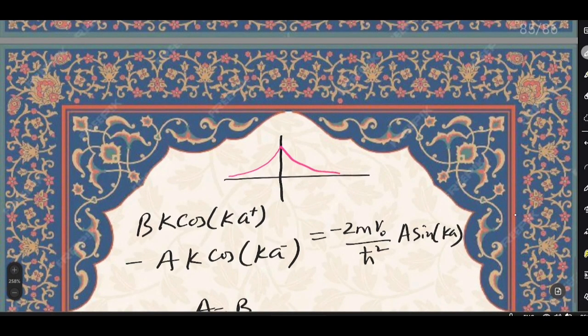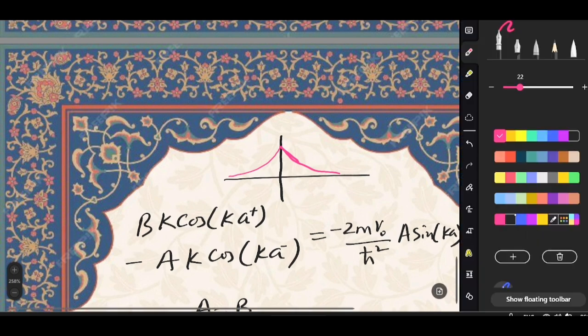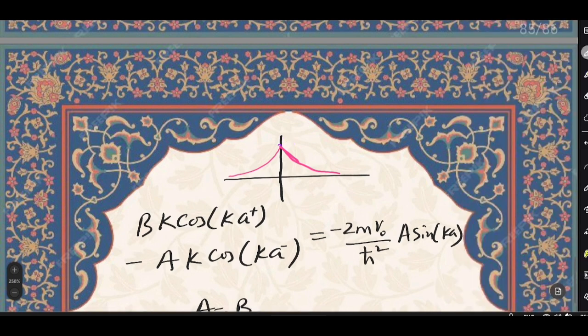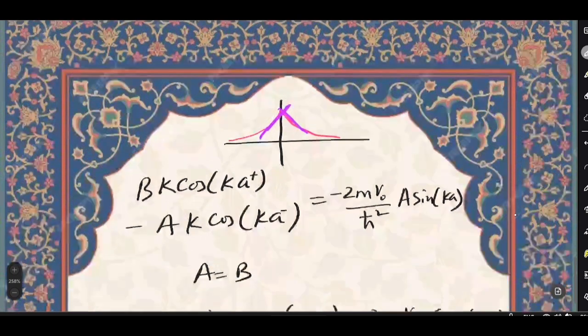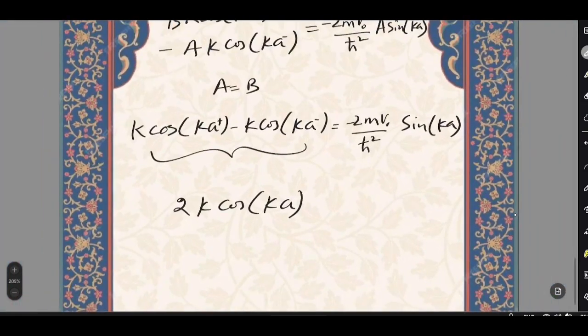If we have a symmetric function and we take the derivative at the right hand side of the origin, it will be like this, and at the left hand side of the origin it will be this. So they will have equal magnitude but opposite direction, and it will be given by twice k cos of ka, which equals minus 2mV0 by h square times sine of ka, right?